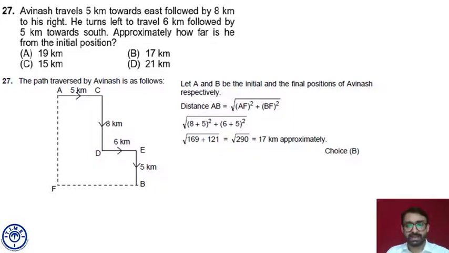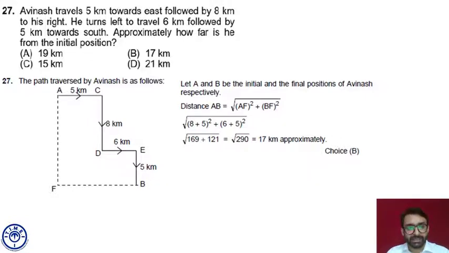So 169 plus 121 is 290, the square root of 290. 289 is the square of 17, so the square root of 289 is 17. So my answer will be 17. The question is asking for an approximate value, so the answer choice is B. We'll mark answer B. The distance is 17 kilometers.